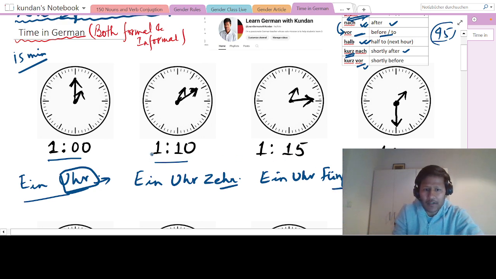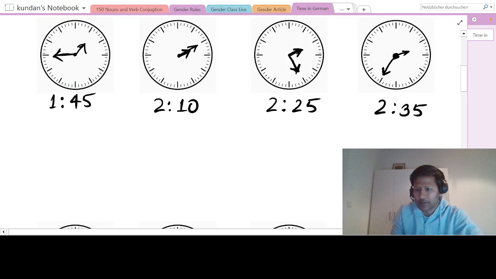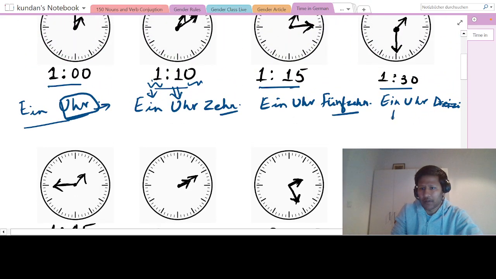So anytime, first you write the hour, you put Uhr in between, and then the minute. For example, if you have 1 o'clock 5 minutes, then we say 1 Uhr 5. Here we don't have to worry about Viertel and all, because this is official timing, and it is very simple. You just say the hour, then Uhr, and then the minute. So for this one you will say 1 Uhr 30. I hope that is clear. Let me write this one, 30.